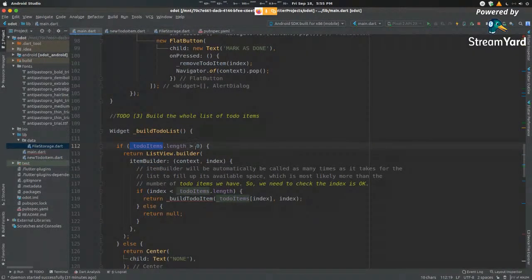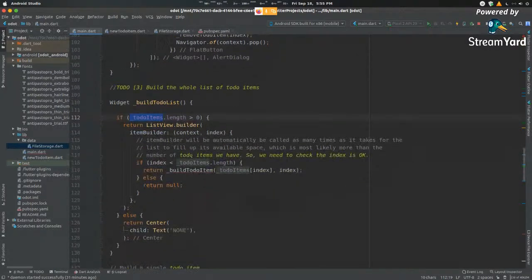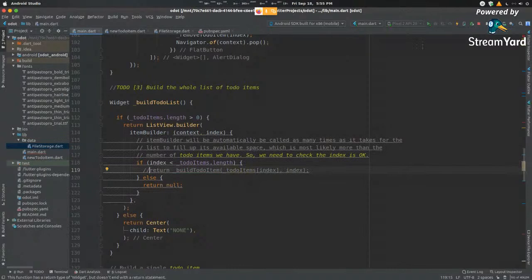We're checking if the length is greater than 0. If it is not, we want to display a text saying none or whatever, right? So we're just checking the length over here. And then inside here, you can see that if its length is less than or equal to 0, we are giving back nothing. So let me just prototype this for now.